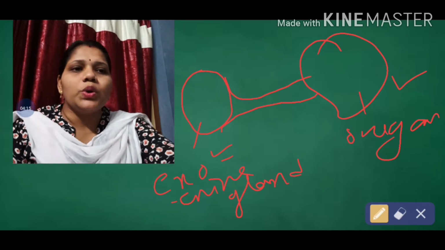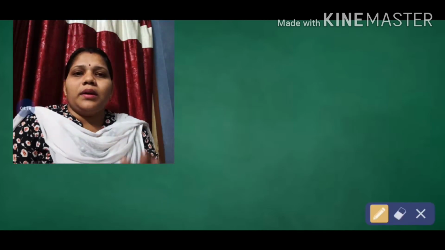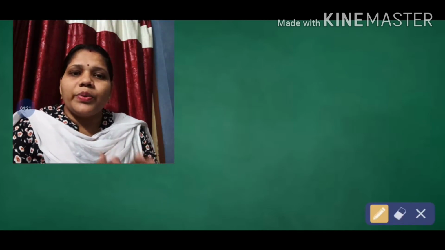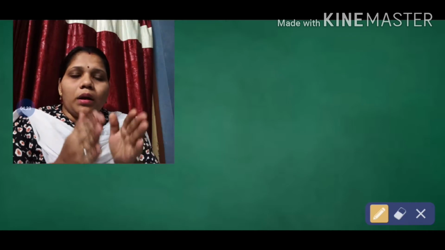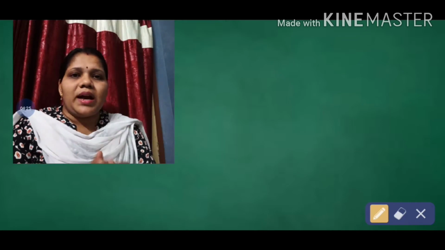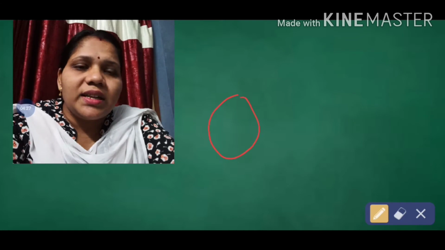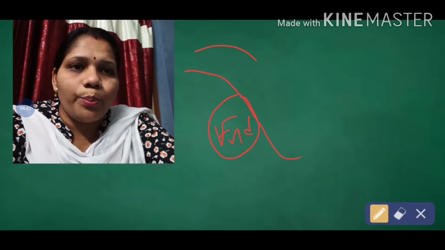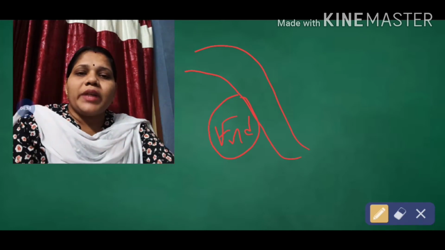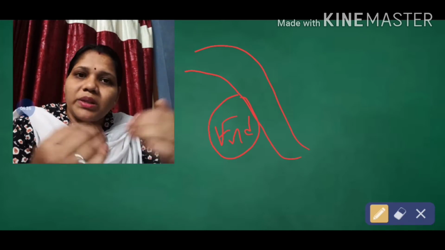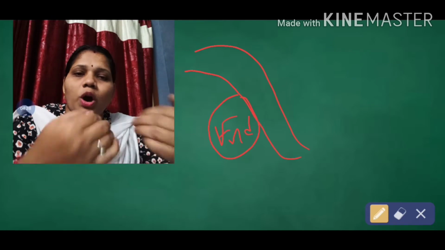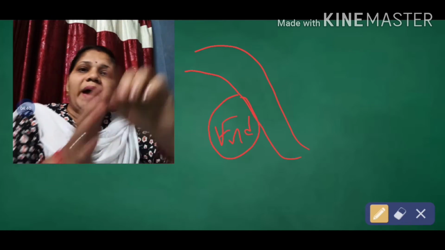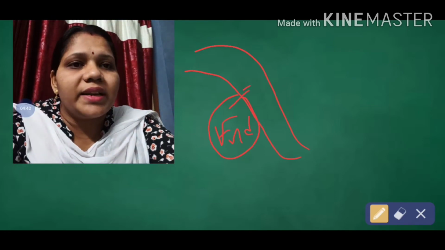Now let us come to the endocrine gland. Endo means within. This one is your endocrine gland and this one is your blood vessel. So whatever hormones the endocrine glands secrete, they directly pour inside the blood vessel.